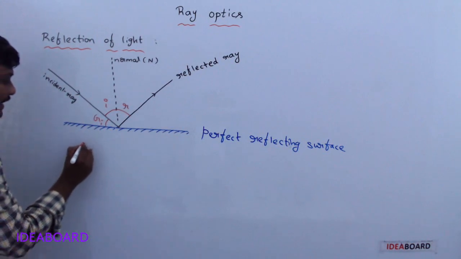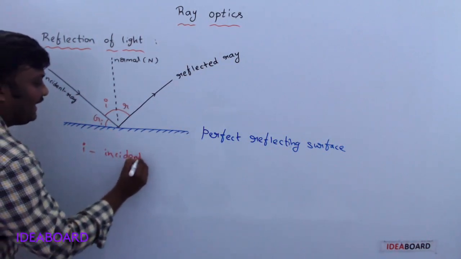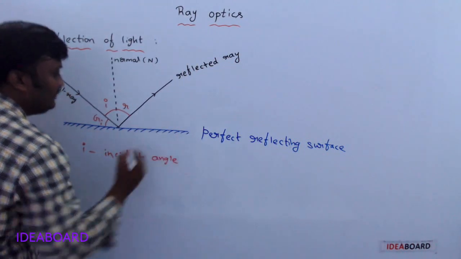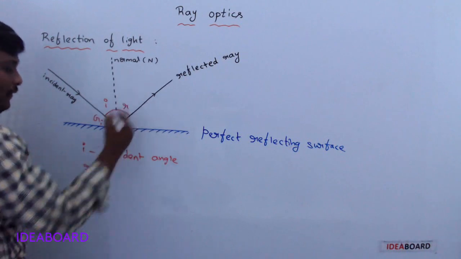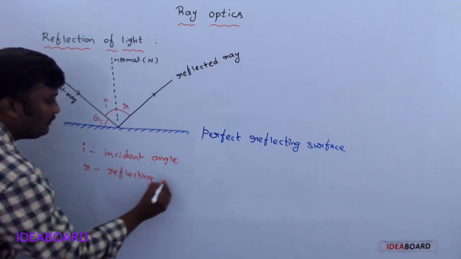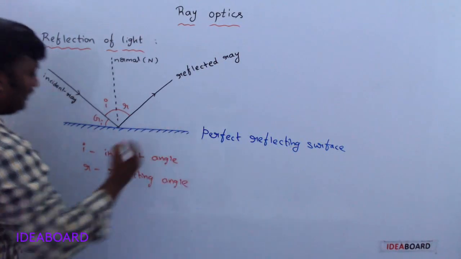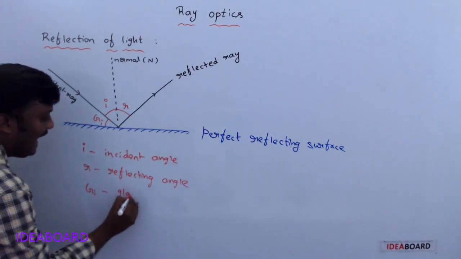Here I is the angle of incidence, R is the angle of reflection, and GI is the glancing angle.